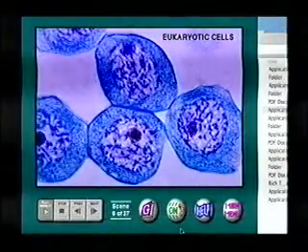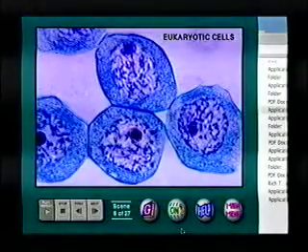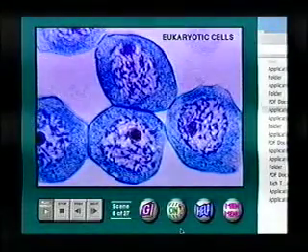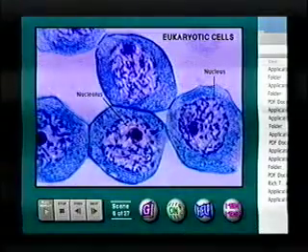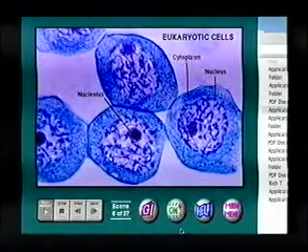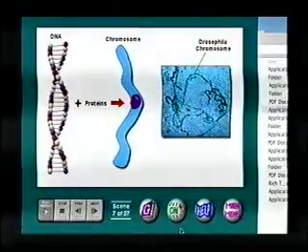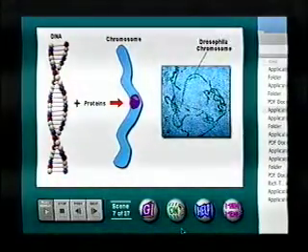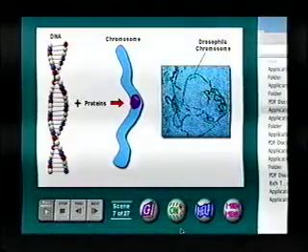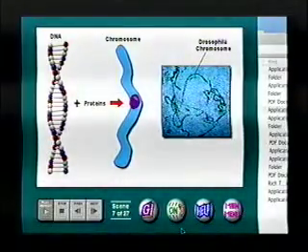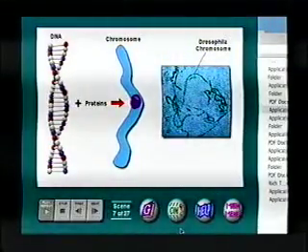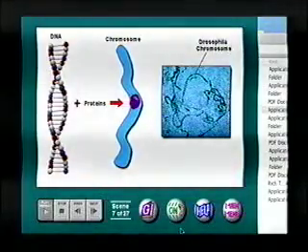This is a picture of some eukaryotic cells. The structure in the center of each cell is the nucleus. The cytoplasm is the watery substance surrounding the nucleus. Within the nucleus of a eukaryotic cell, DNA, the cell's hereditary material, is compacted along with proteins into thread-like structures called chromosomes.